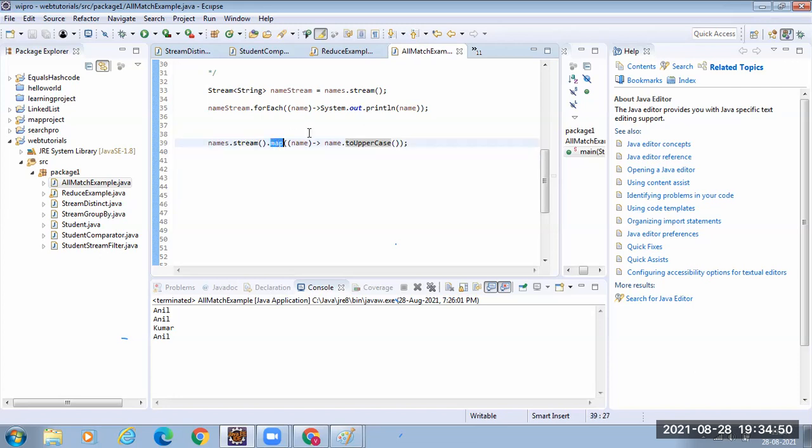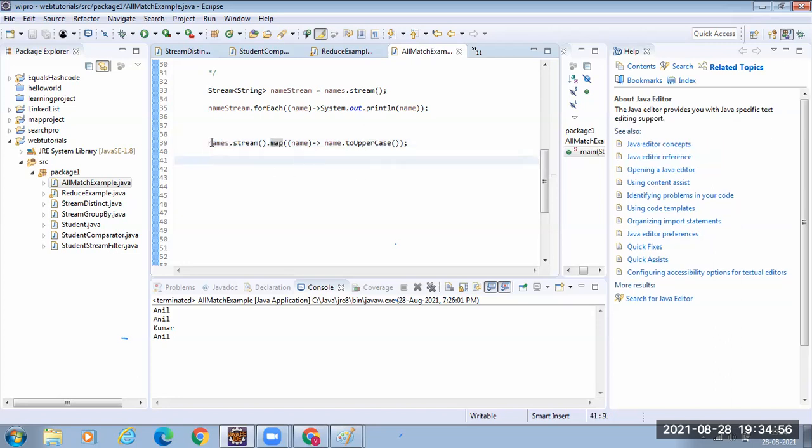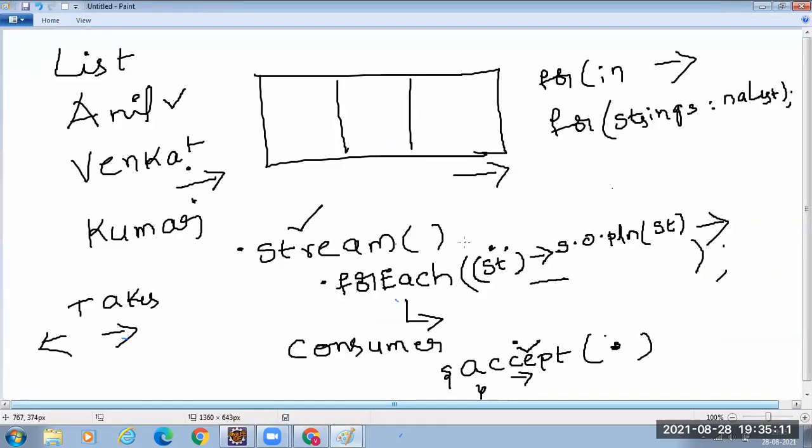In the map, we have specified that all the contents in the stream should get converted to uppercase. Do you think that after this line, all the contents in the stream are converted to uppercase? No, I think it should be returned some way from the stream. It won't get converted. I told you, right?